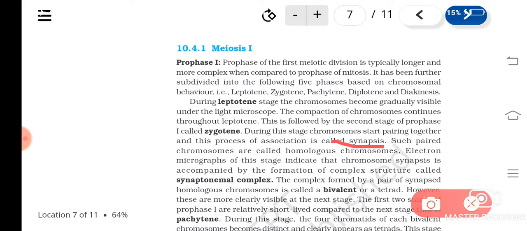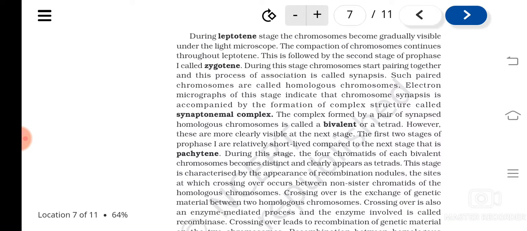Zygotene. And they are known as homologous chromosomes. I told you what homologous chromosomes are. And these homologous chromosomes form a complex structure called the synaptonemal complex, and this contains a pair of synapsed homologous chromosomes, and these chromosomes are known as a bivalent or tetrad. Understood? So is it clear?